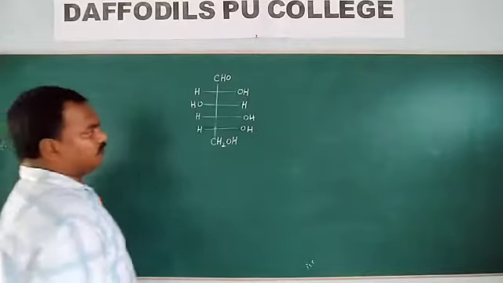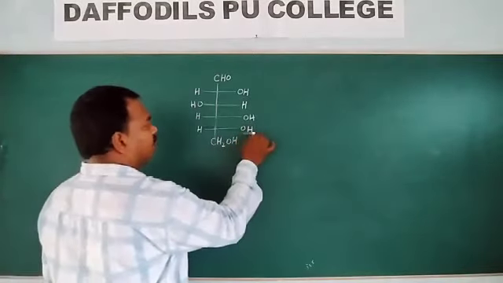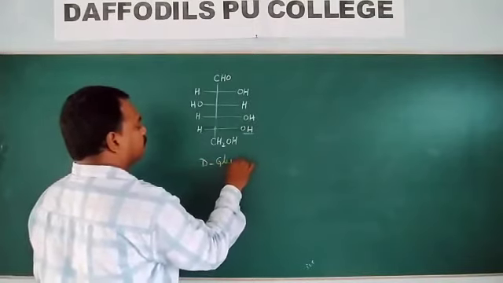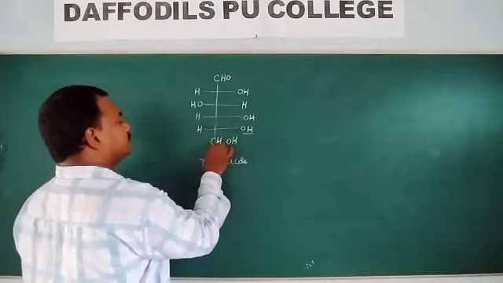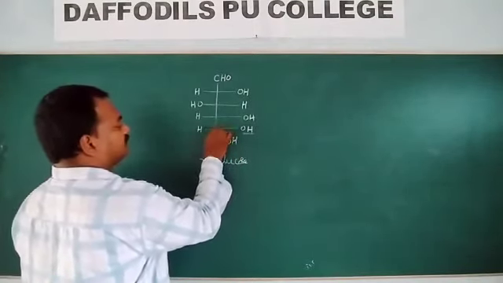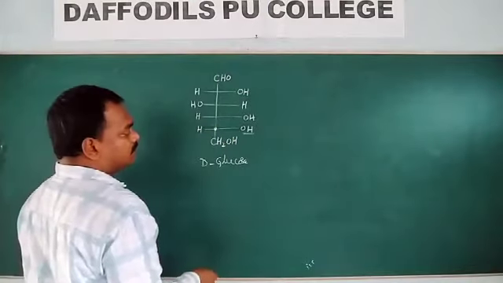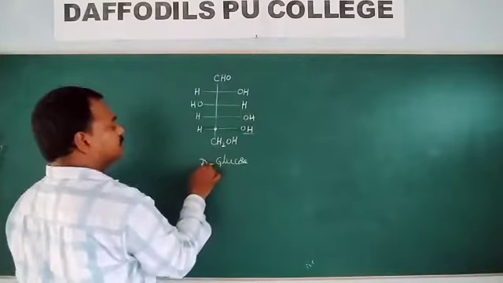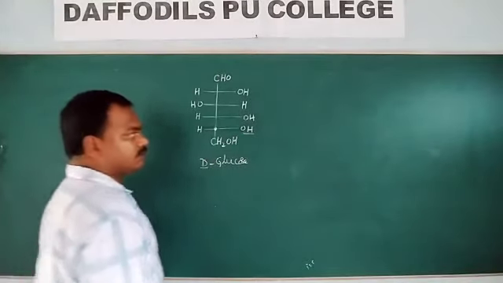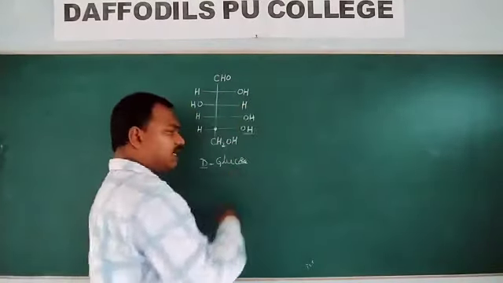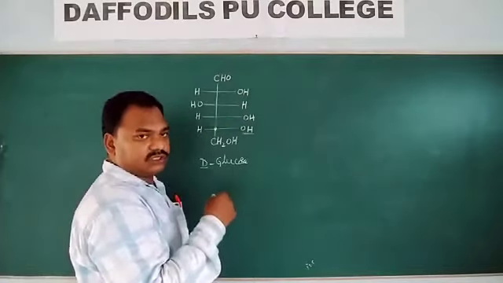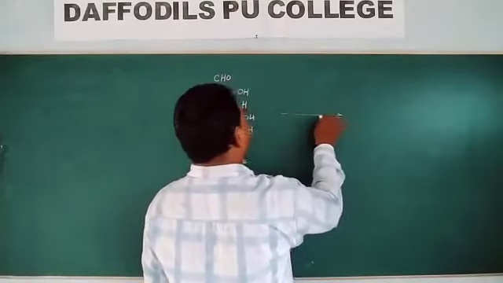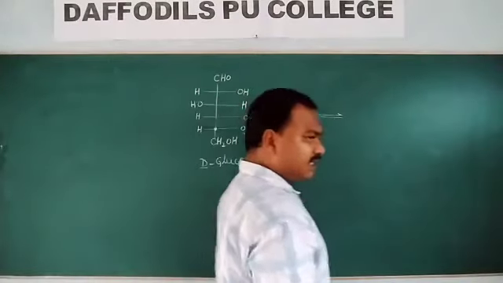So this is glucose. What kind of glucose? This is D-glucose, because the last chiral carbon has the OH group at the right hand side. This is the straight chain structure of glucose. Now I am drawing its cyclic structure.